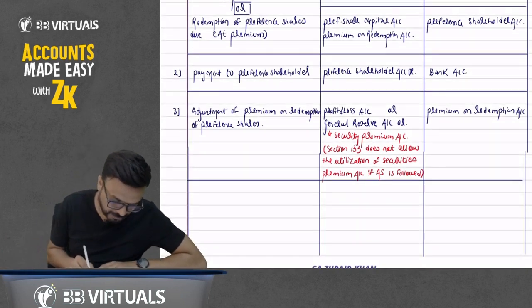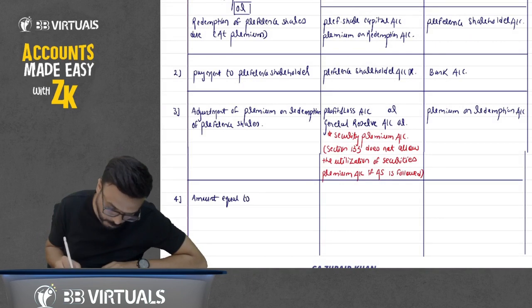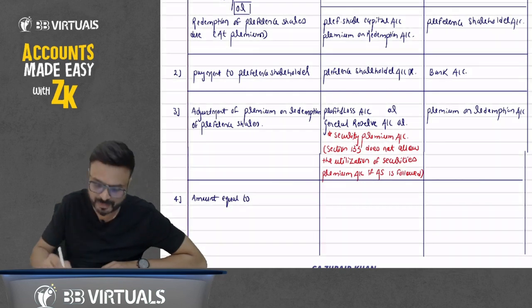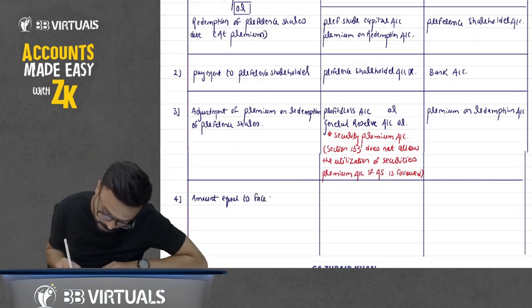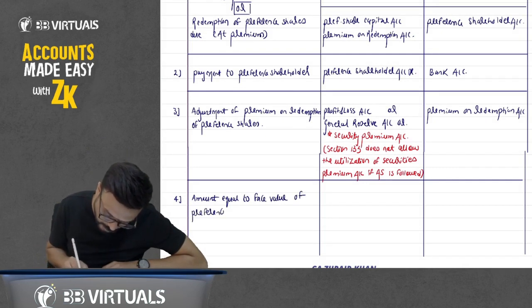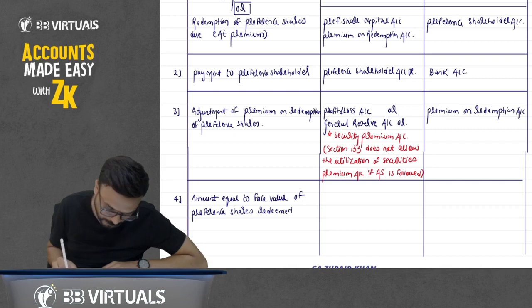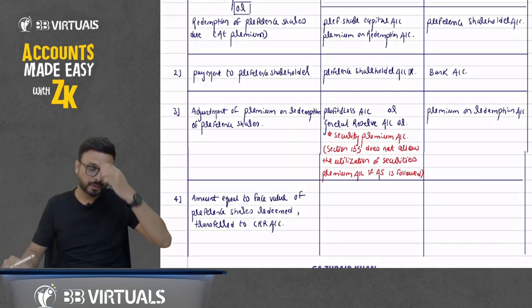So write down here fourth entry, fourth point. Amount equal to nominal value, or you can say face value. Okay, nominal value, face value, same thing. Face value of preference shares redeemed transferred to CRR account. Same. Okay. Now one more thing.